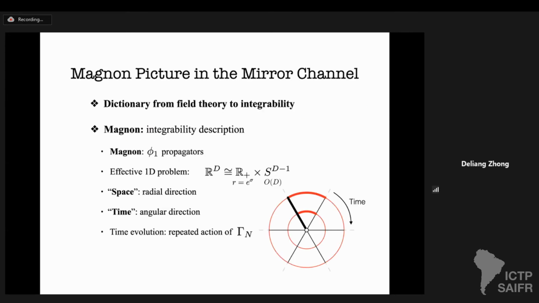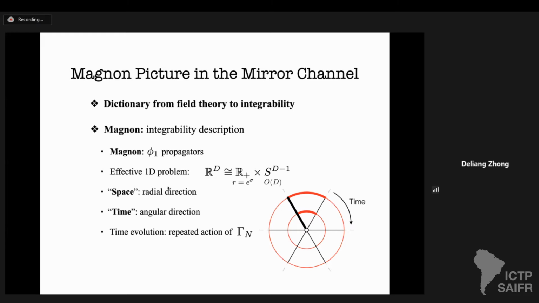We know there exists an alternative way, and computing Feynman diagrams is equivalent to finding the eigensystem and studying the completeness relation and the eigenvalues of that operator. Now, suppose we can do that. The next task is to try to find the dictionary from field theory to integrability. Here, in integrability, the phi 1 excitations are, for example, in this diagram, the red lines, the phi 1 propagators. We see it as a trajectory, some virtual particles called magnons propagating along the vacuum, which consists of this black line.